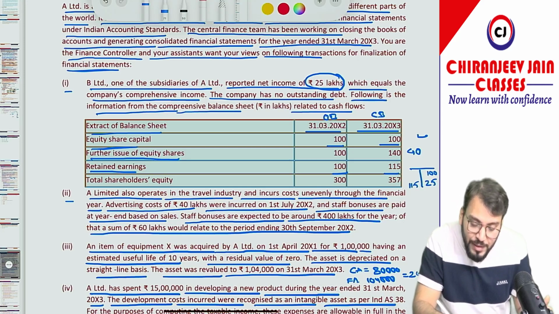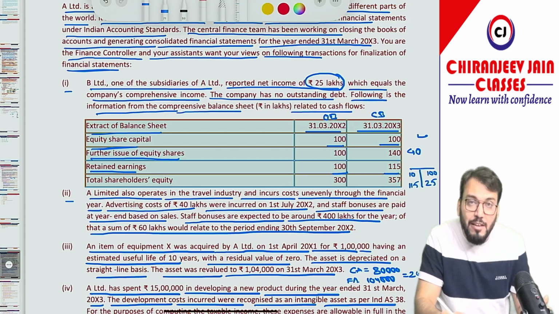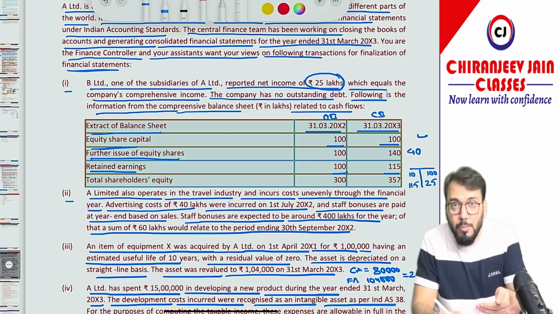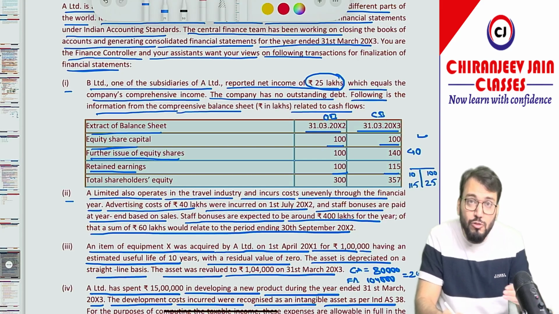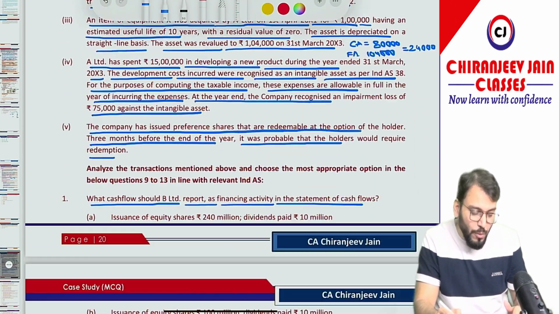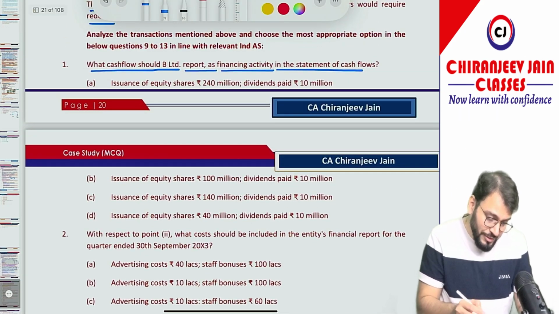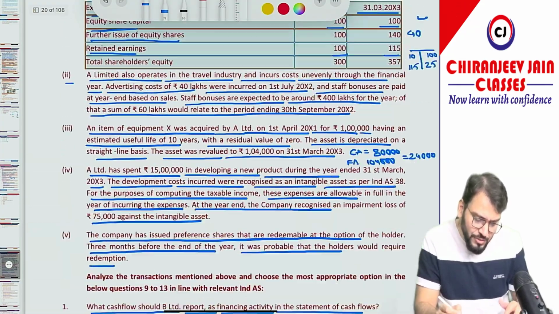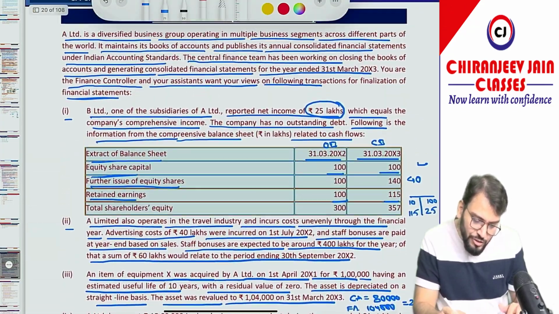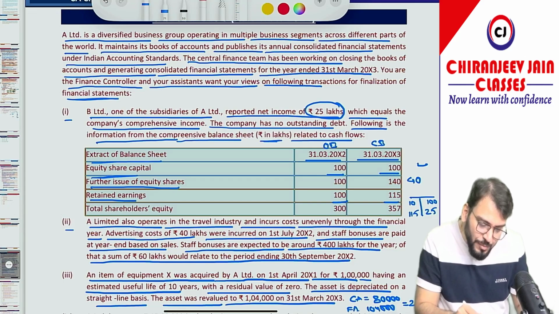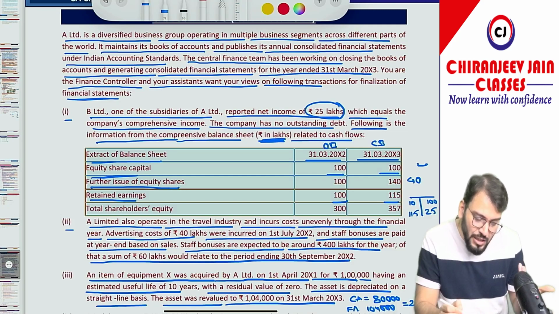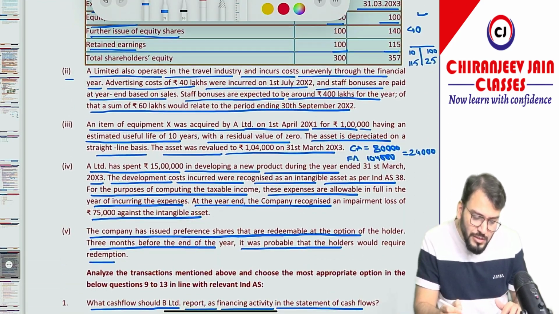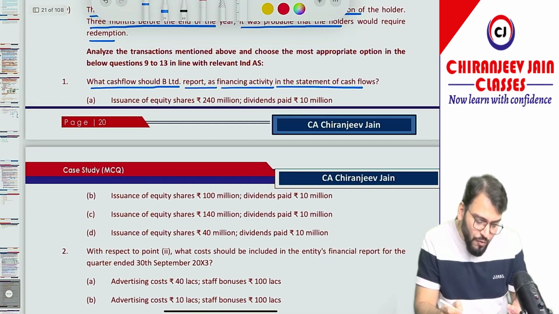The dividend paid will be 125 minus 115, that is 10 lakh. So dividend paid will be 10 lakh, and the issue of equity shares will be 40 lakh. Let's check what options have been given. You can see issue of equity share 240 million. Is it million or lakhs? One minute, let me check. Rupees in lakhs is given here, but in the solution they have given the information in million.